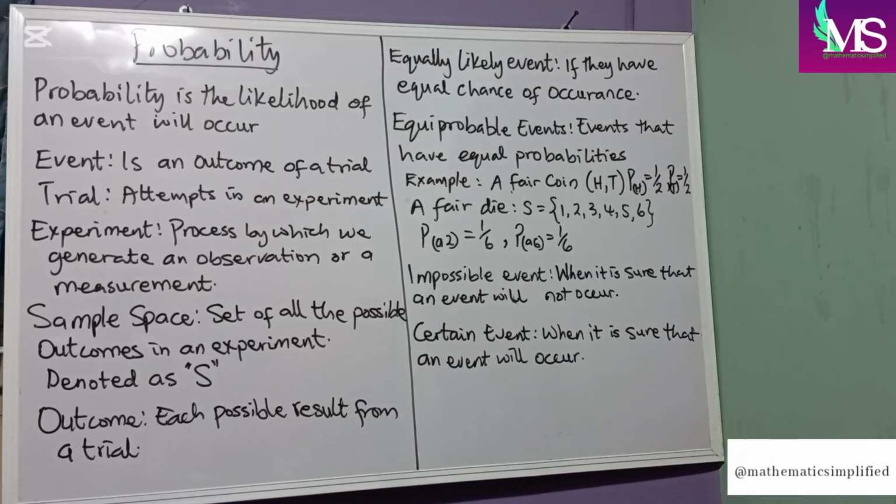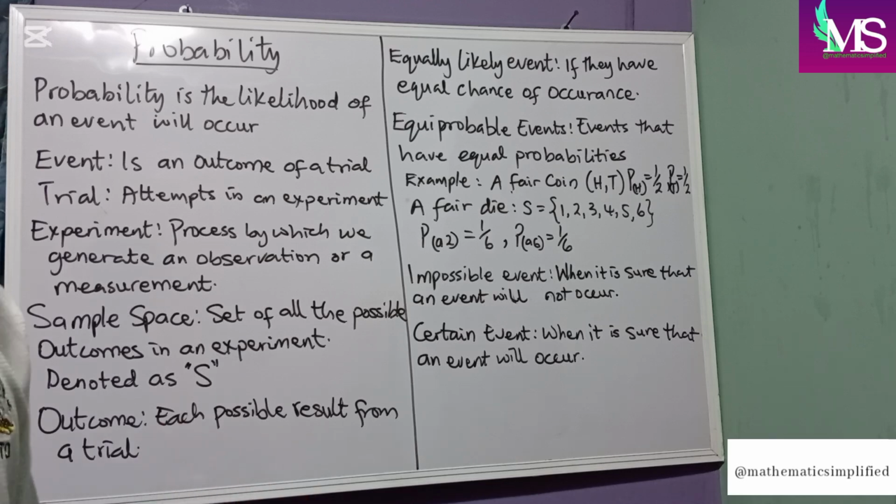Probability is the likelihood of an event to occur. The chances that an event will occur is what we look at as probability. Now, what's an event? An event is referred to as the outcome of a trial. The outcome of a trial is referred to as your event. What's a trial? A trial is an attempt. The attempt to take in an experiment is referred to as a trial.